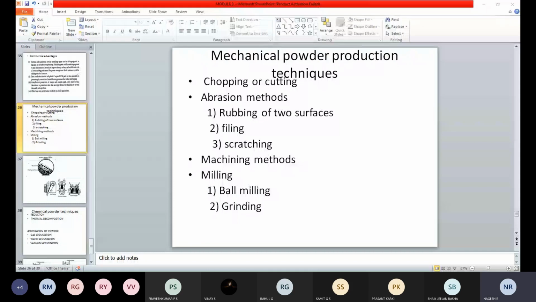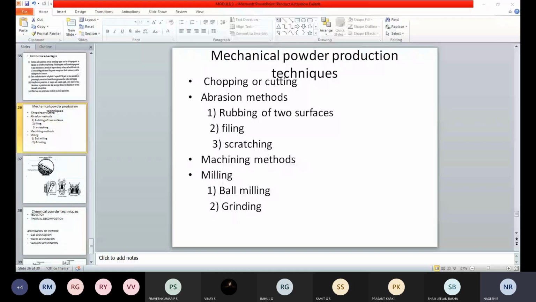So first we can consider ball milling as one of the methods used for conversion of the given material into powder form. In this ball milling, you can see the first figure is showing ball milling. You can see here the rotating direction of the mill, and this is the material. And we have a grinding medium, which is deposited over here.